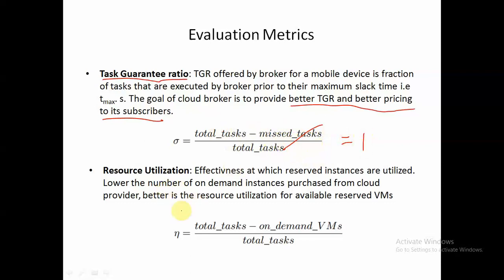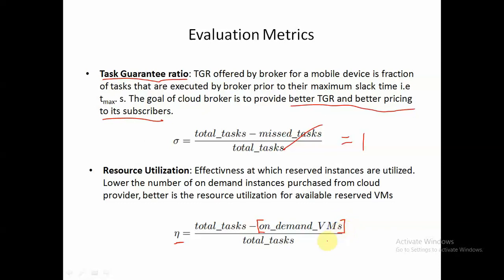Similarly, resource utilization is nothing but eta, total tasks minus on-demand virtual machines divided by total number of tasks. So this resource utilization will tell me how efficiently we are utilizing the reserved virtual machines.